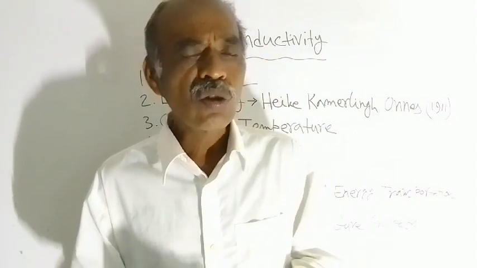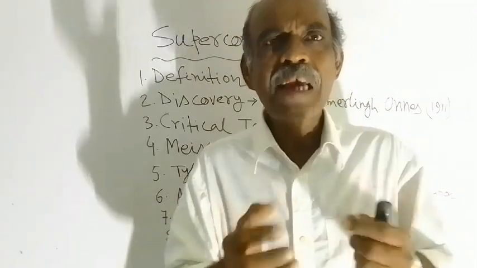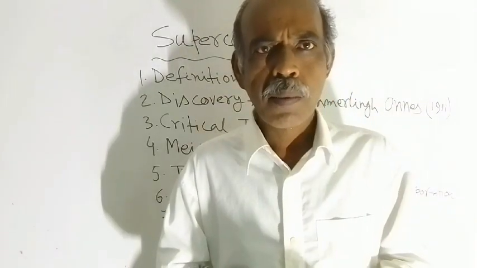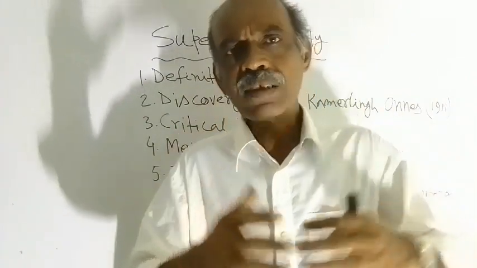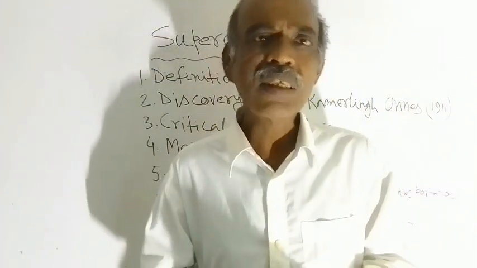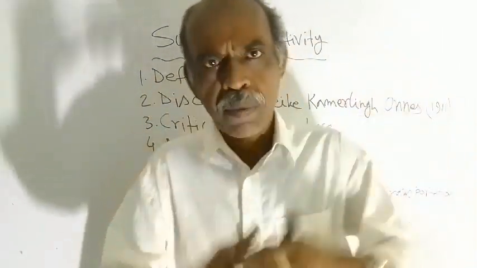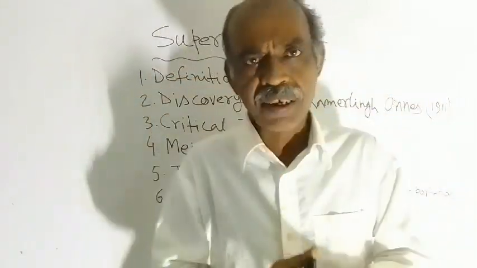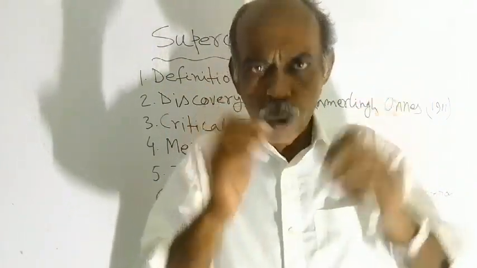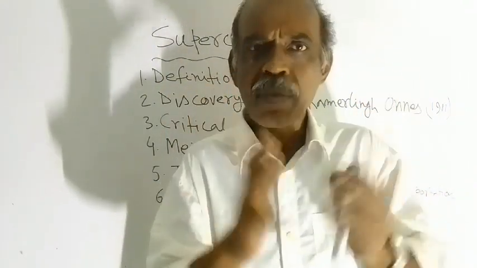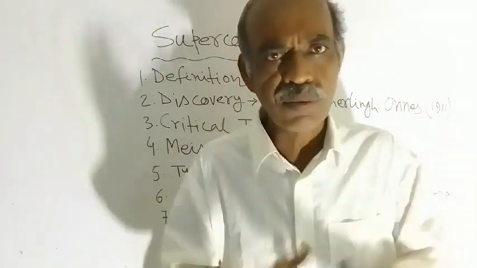That resistance can be minimized to zero by using certain technologies, such as lowering the temperature of the material below the critical temperature. Critical temperature is a temperature below which certain materials can exhibit the property of superconductivity.